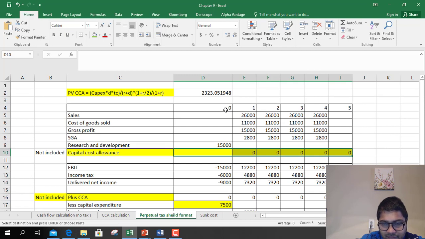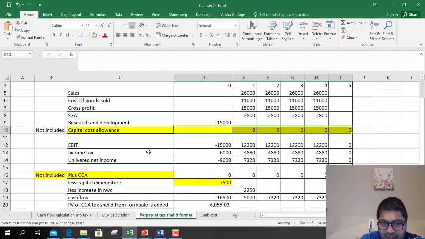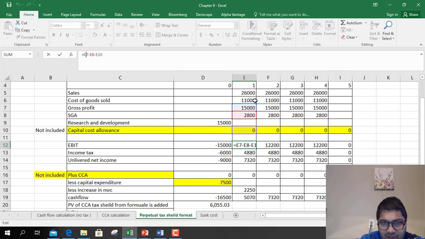Then EBIT is gross profit minus SG&A minus CCA. So EBIT comes, income tax comes, unlevered profit is coming.